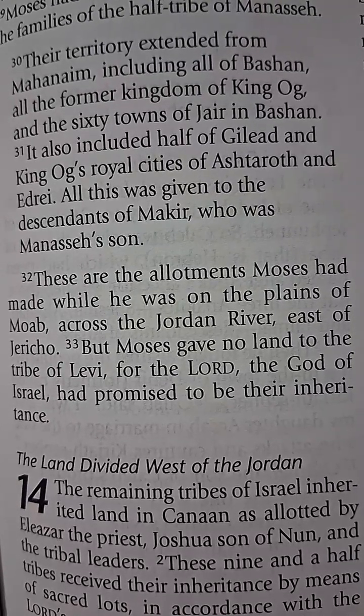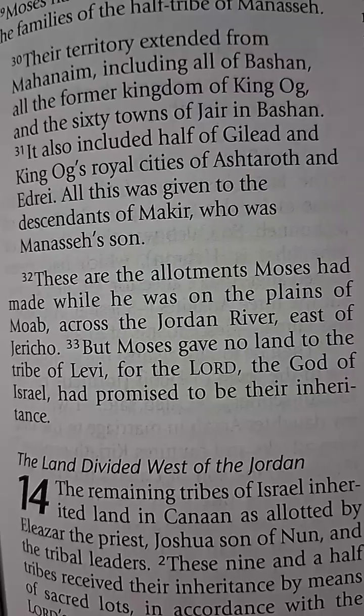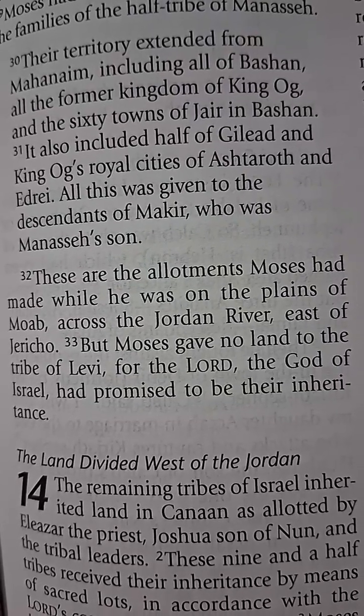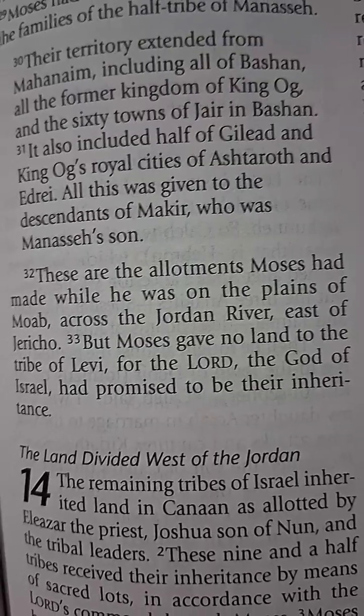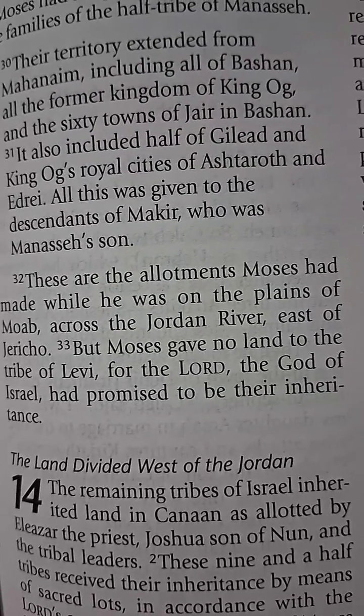These are the allotments Moses had made while he was on the plains of Moab, across the Jordan River east of Jericho. But Moses gave no land to the tribe of Levi, for the Lord, the God of Israel, had promised to be their inheritance.